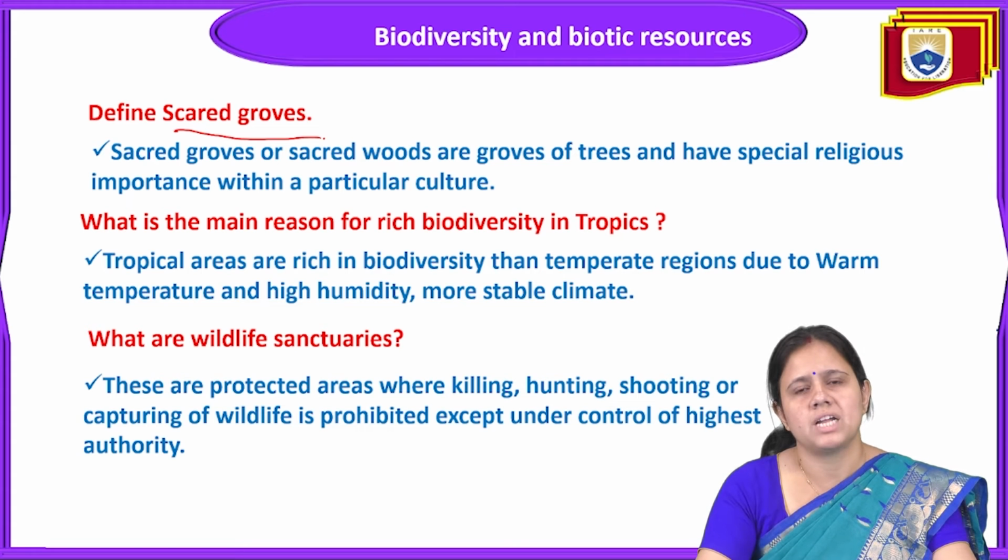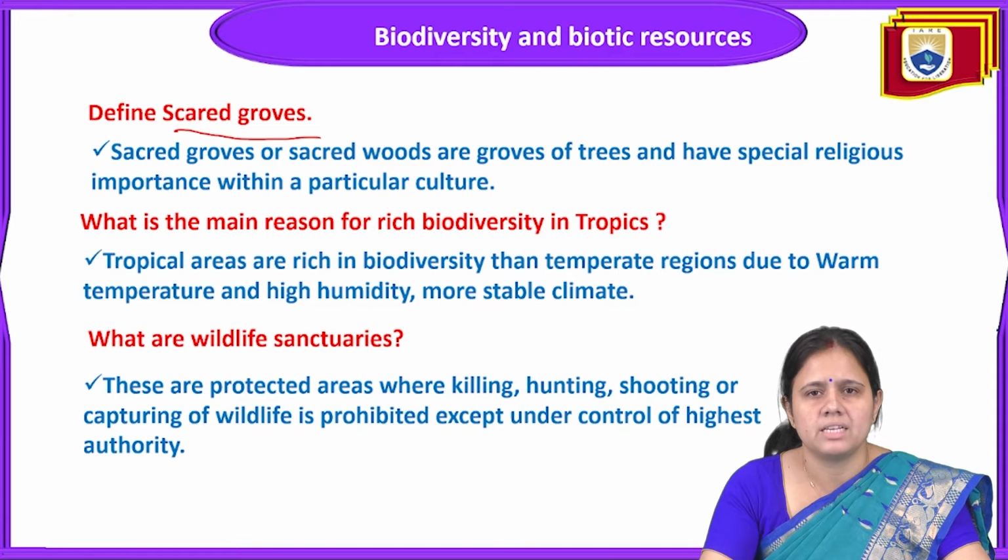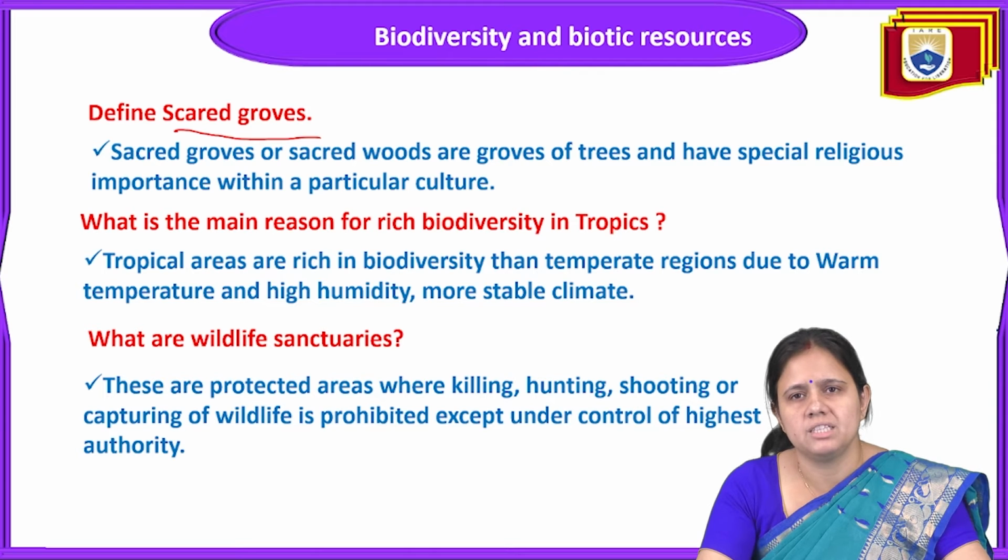Sacred groves means those that are holy in nature, groups of trees that have a special religious importance with a particular culture, and in this way they are protecting our environment and conserving our biodiversity. This is a very great method by our ancient people to conserve biodiversity. Ancient people connected many plants, like mango tree, tulsi, amla, with their rituals, and started worshipping the plant as a holy plant. In this way the plant is conserved and protected.